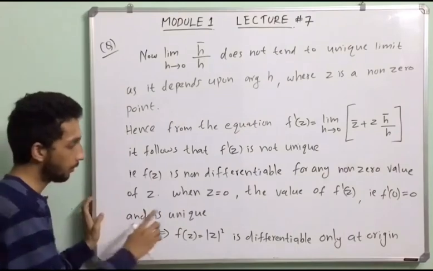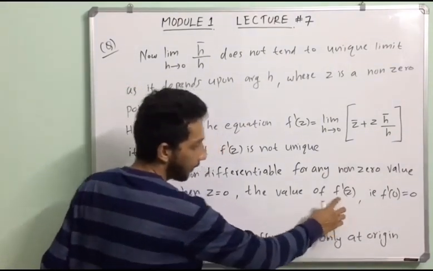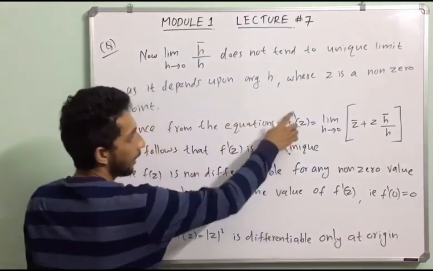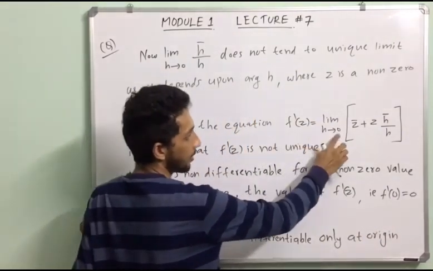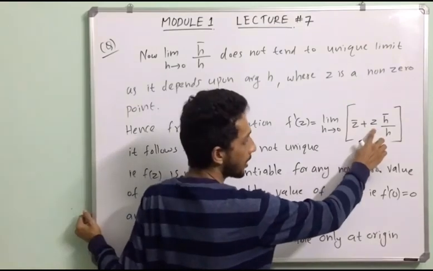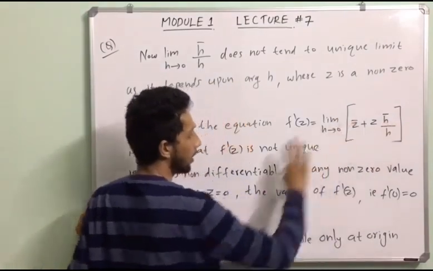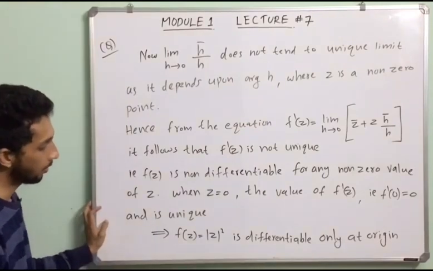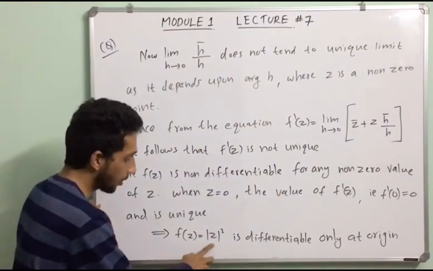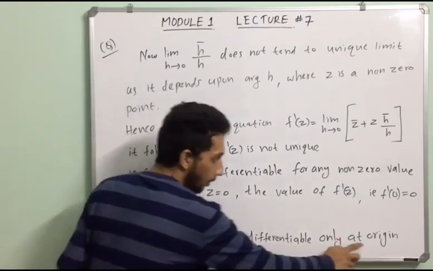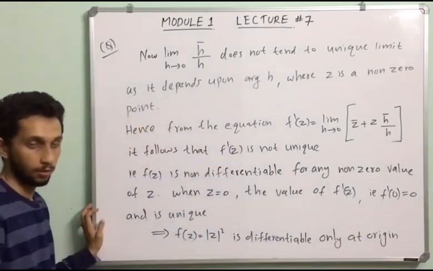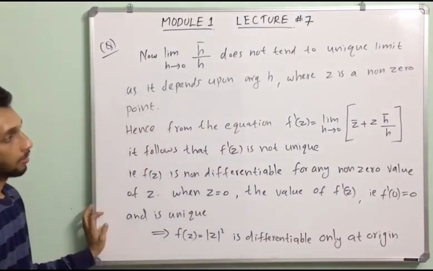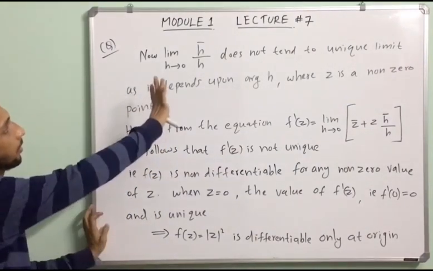In the case when z is equal to 0, the value of f dash of 0 equals limit h tends to 0 of 0 plus 0 into h bar divided by h, that is equal to 0, and it is unique. So the function f of z equal to mod z square is differentiable only at the point 0, that is, only at the origin. So this is the answer.